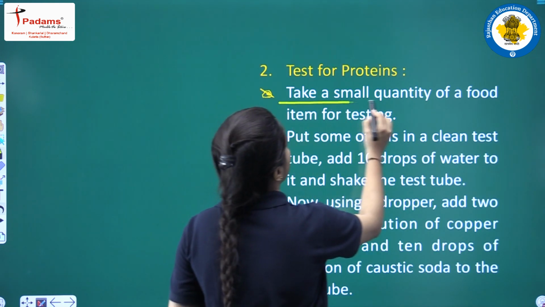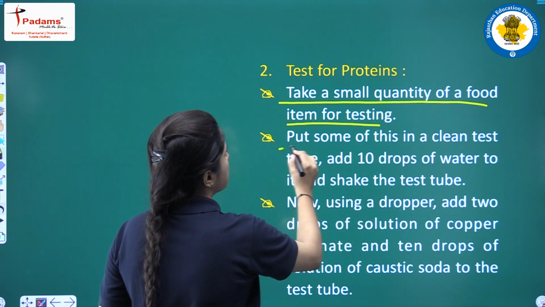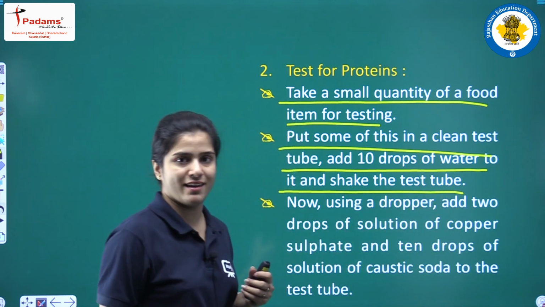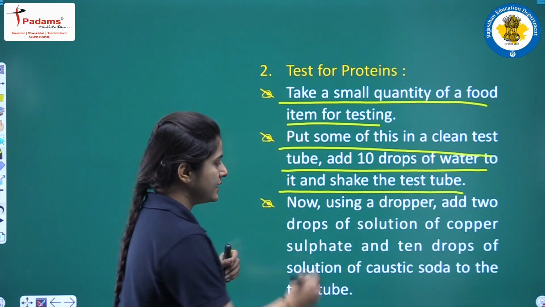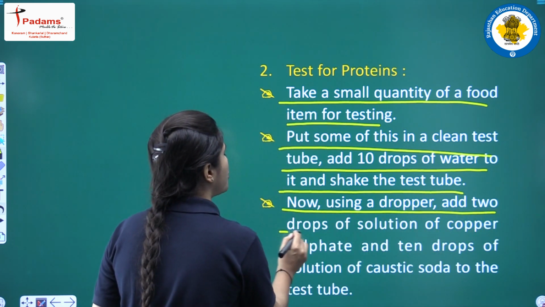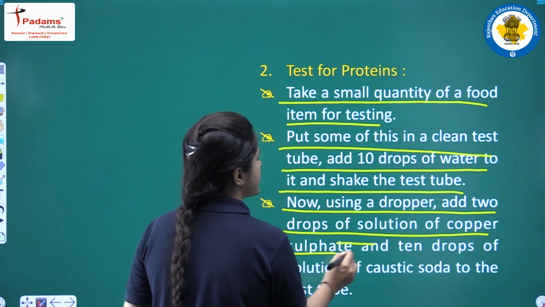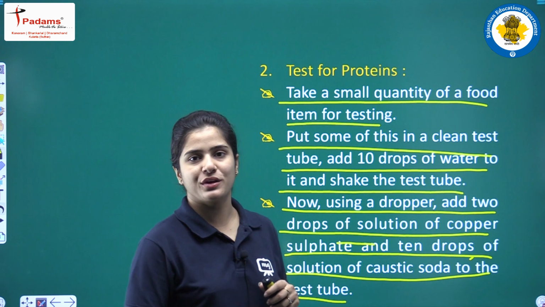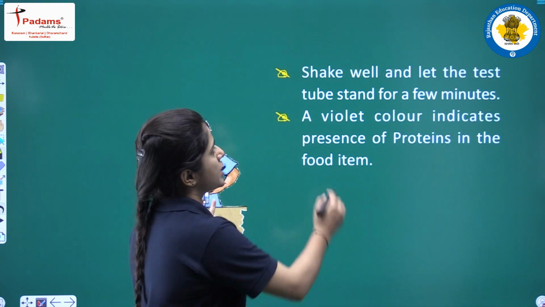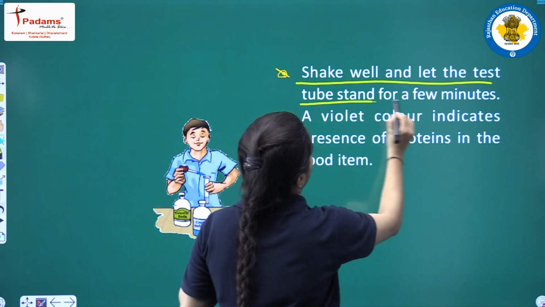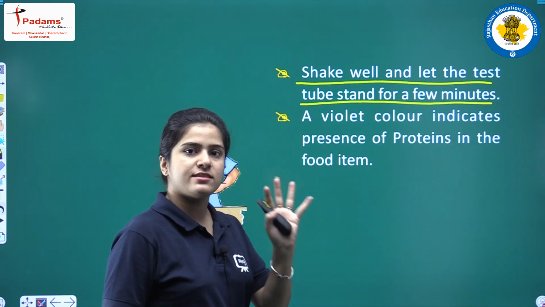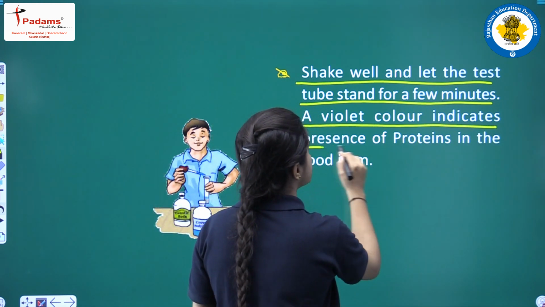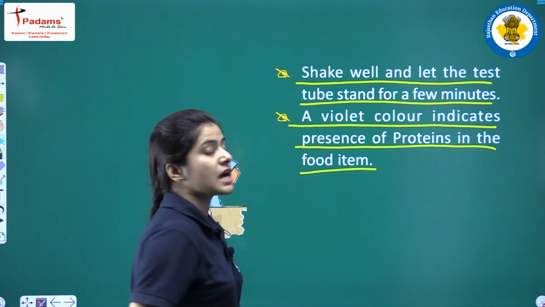What we did: take a small quantity of a food item for testing, put some of it in a clean test tube, add 10 drops of water to it and shake the test tube well. Now using a dropper, add 2 drops of copper sulfate solution and 10 drops of caustic soda solution to the test tube. After that, shake well and let the test tube stand for a few minutes. Then what will you see? A violet color indicates the presence of proteins in the food item.